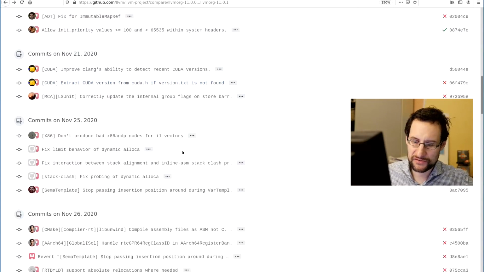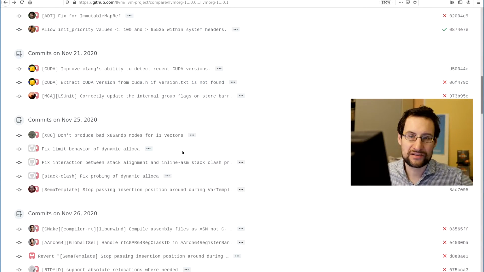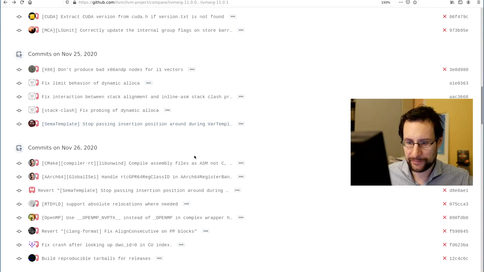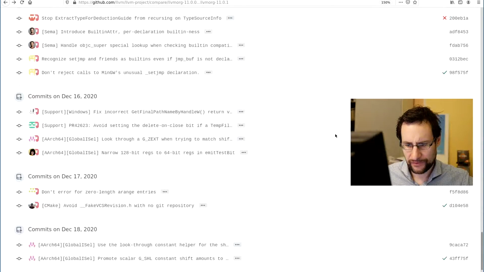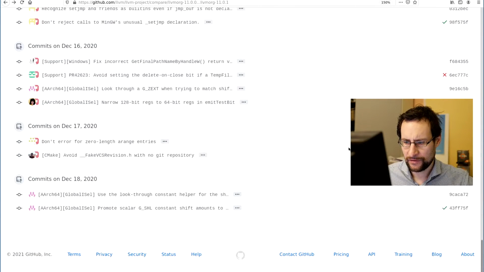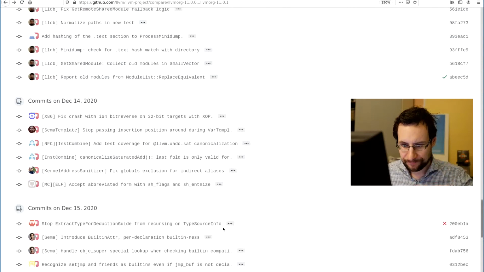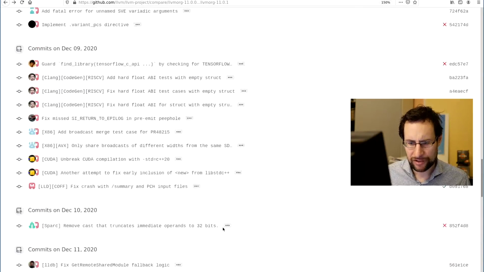Let's see, what else do we have here? Fixed build. And this is just to show this is the live life of a computer scientist in an IT department, which is actually also what I encourage more people to do: take a look at changes and so on. Clang, how many more changes do we have? Anyway, I cannot stress enough, more people should actually do a review and take a look at things.